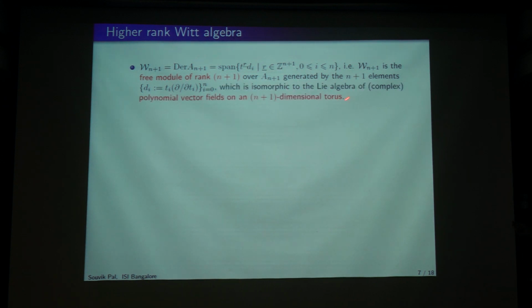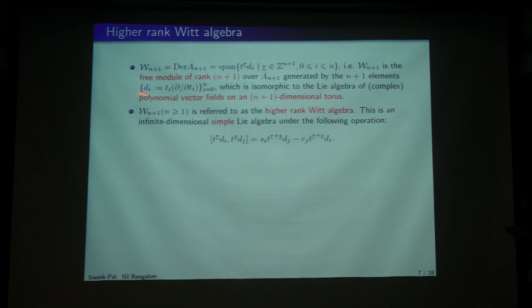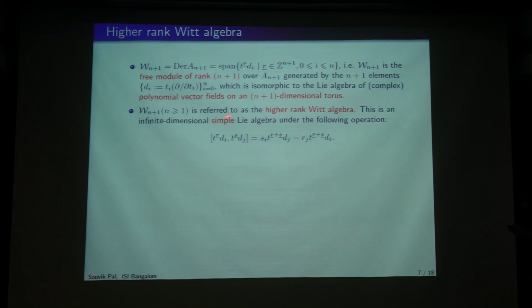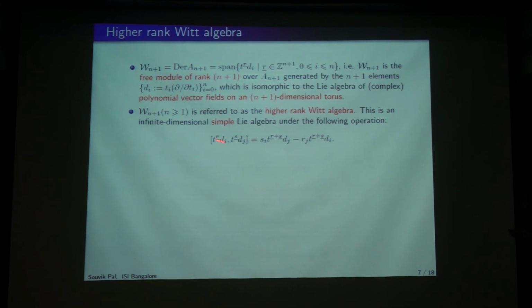In fact it is isomorphic to the Lie algebra of complex polynomial vector fields on the (n+1)-dimensional torus. So now to construct a Virasoro, one should try to take the central extension. By the way, this thing is also a simple Lie algebra, and this is called the higher rank Witt algebra, given by this bracket operation.